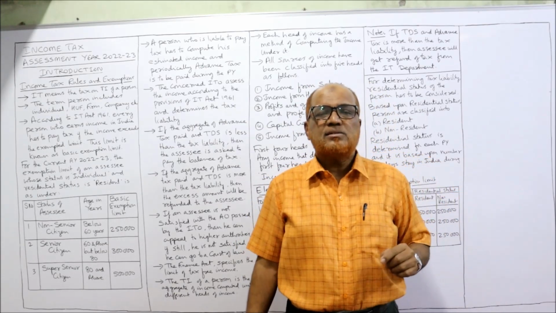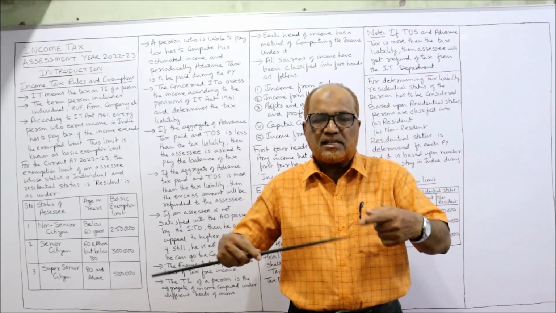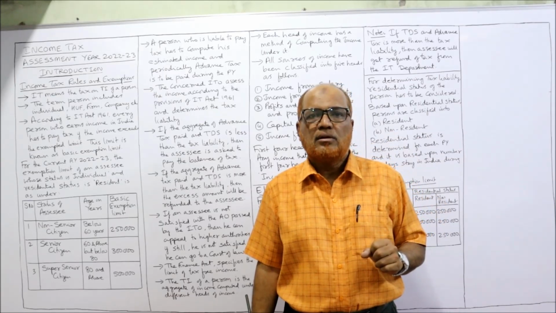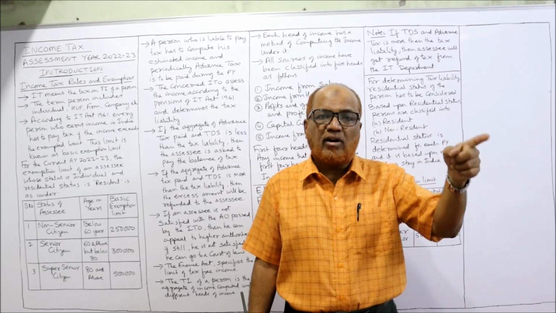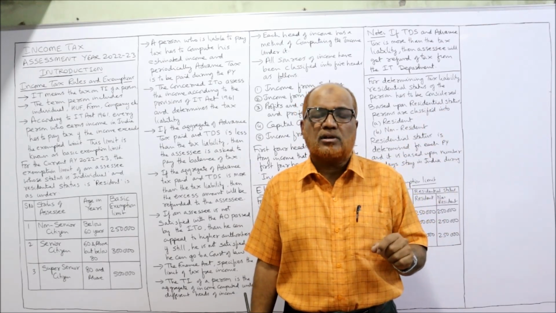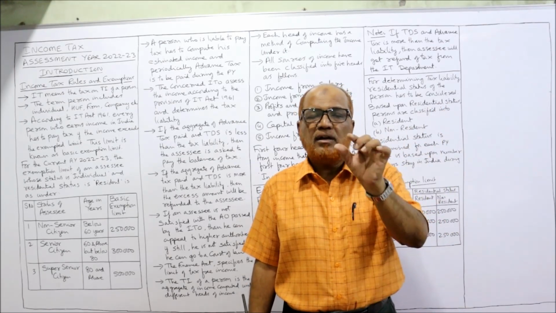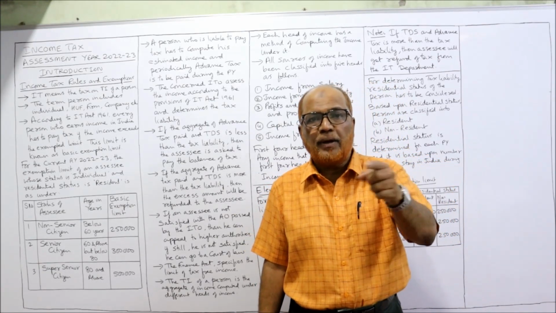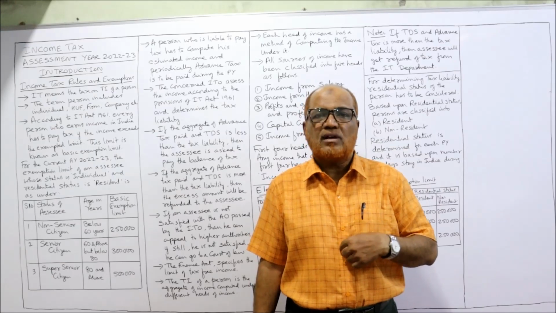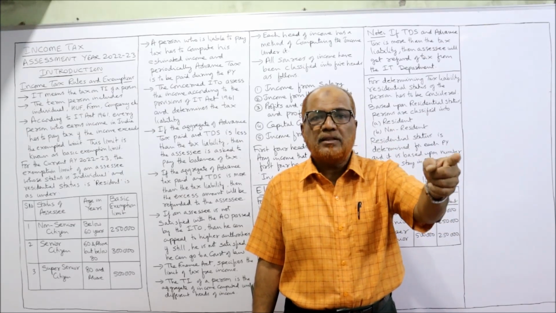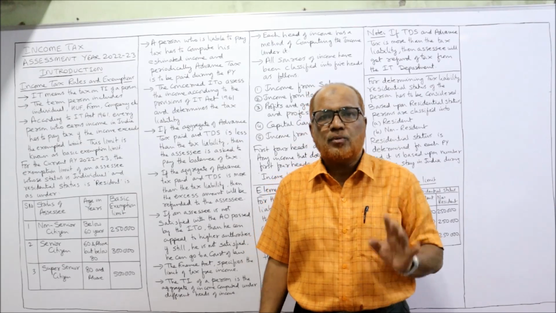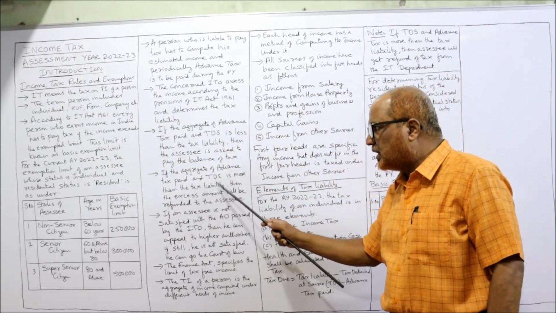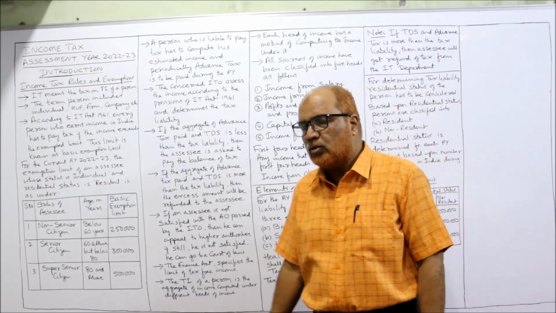Now, during the assessment year, the income tax officer assessed the tax and calculated the tax as 80,000. So already I have paid advance tax and TDS of 70,000. The actual tax liability is coming to 80,000. Now the balance 10,000 rupees I have to pay. The income tax officer will ask the assessee to pay the balance 10,000 rupees now. That is the procedure. Now, if the aggregate of advance tax paid and TDS is more than the tax liability, then the excess amount will be refunded to the assessee.